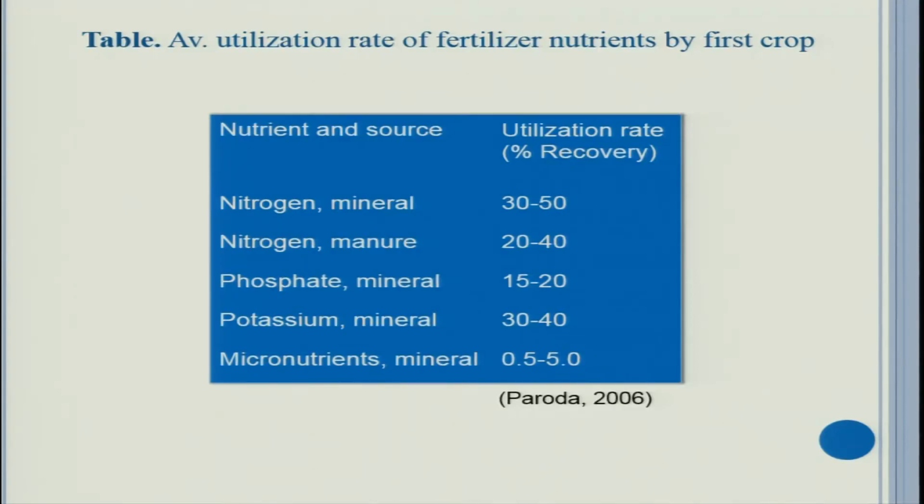Now you see the average utilization rate of fertilizer nutrients by the first crop. For example, for nitrogen, 30 to 50% are the average values. For nitrogen from manure it is smaller than fertilizer, 20 to 40%. For phosphate, if it is mineral, 15 to 20%. Potassium from the mineral, 30 to 40%, and micronutrients have very low use efficiency, 0.5 to 5%. In general, these values suggest that nutrient use efficiency for almost all the nutrients is generally low, and it is more so in the case of India.